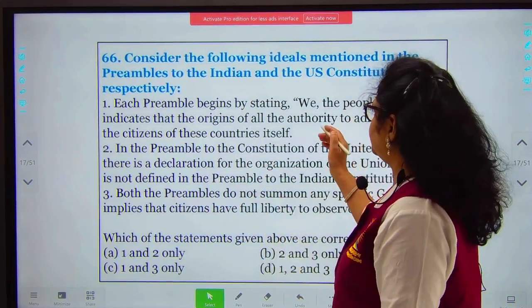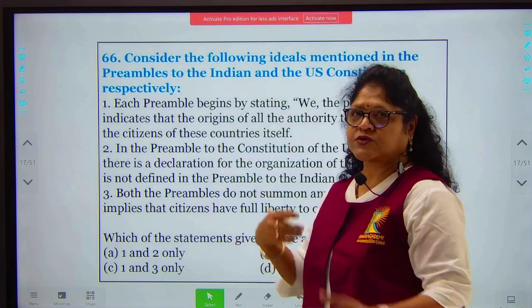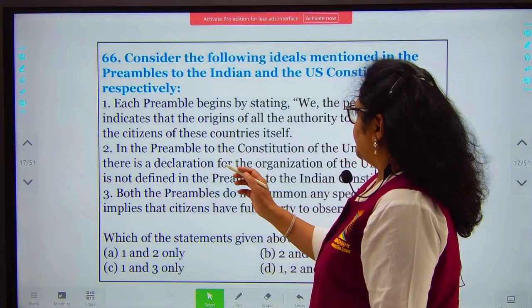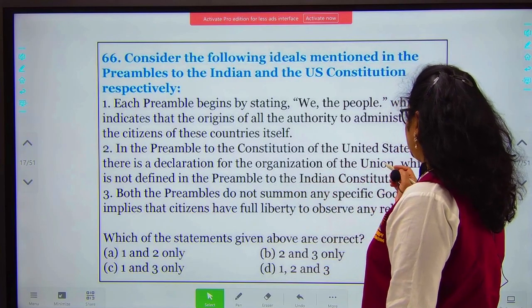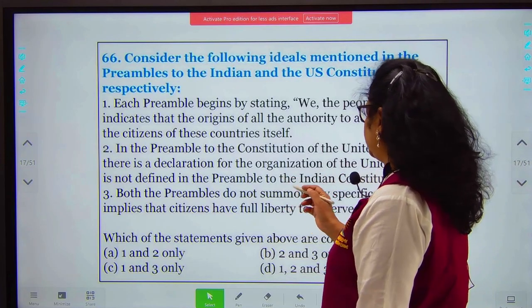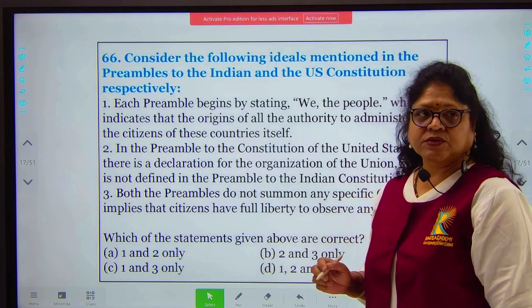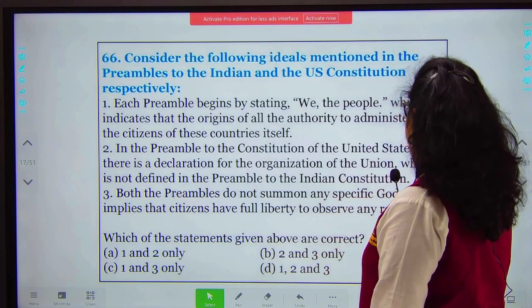The Indian Constitution preamble also starts with we the people solemnly resolved to. And in the preamble to the Constitution of the United States, there is a declaration for the organization of the Union, which is not defined in the preamble to the Indian Constitution, which is also a correct statement.